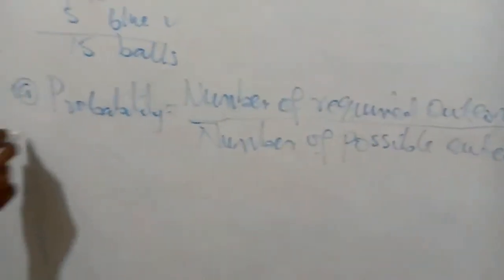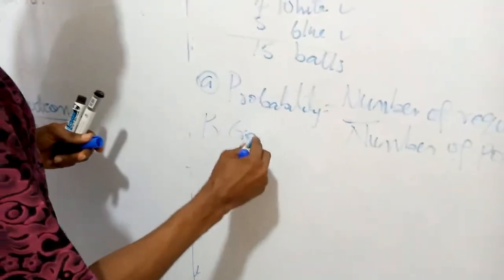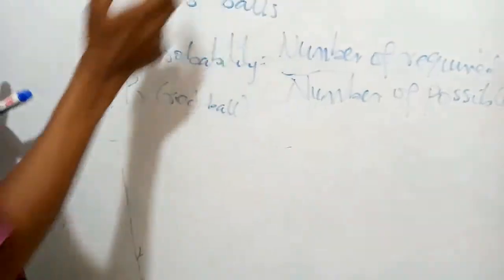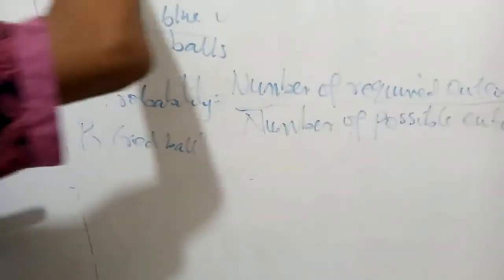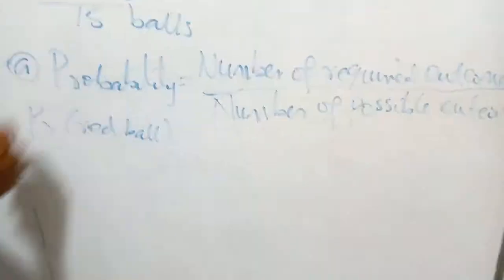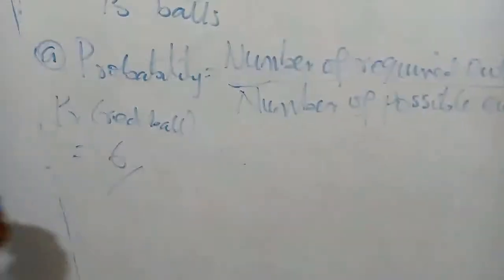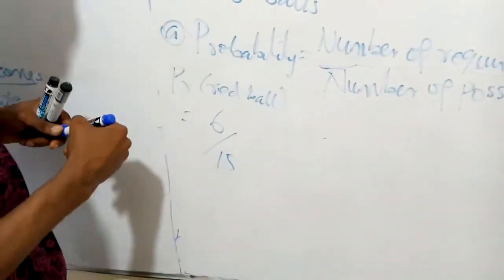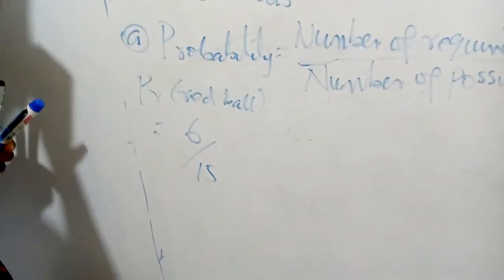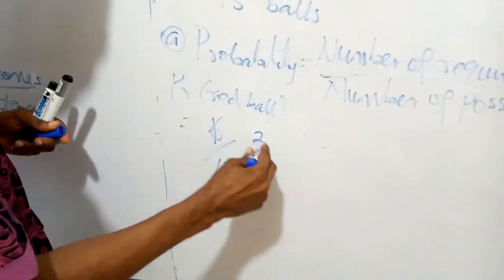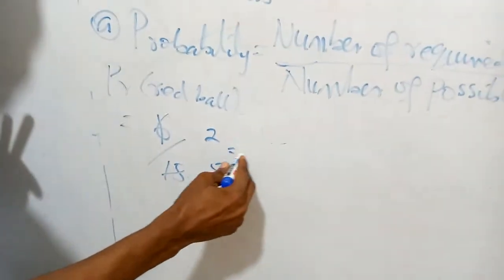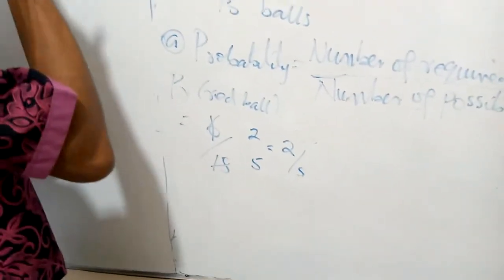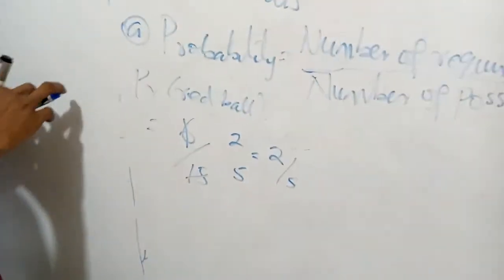And we are looking for the probability of getting a red ball. We are told that we have 6 red balls. So the number of required outcomes will be 6, because we have 6 red balls. That will give us 6 all over our possible outcome, 15 balls. So 6 all over 15. We divide through: 3 into 6 is 2, 3 into 15 is 5. So we have 2/5. The probability of getting a red ball in the box of 15 balls is 2/5.